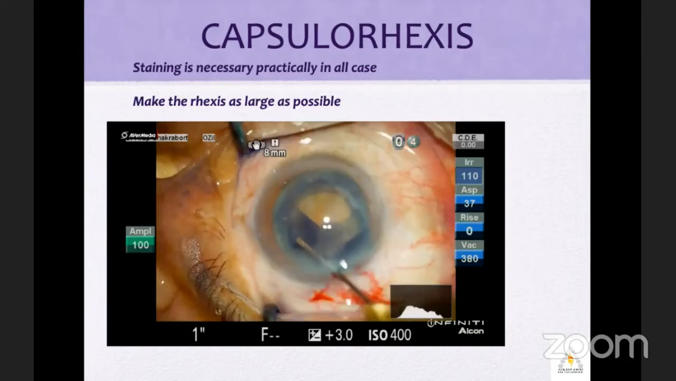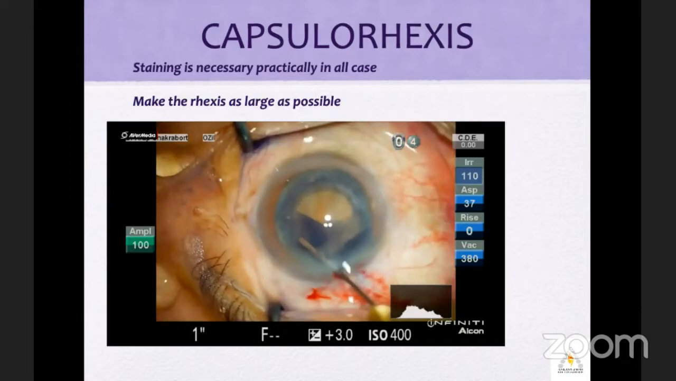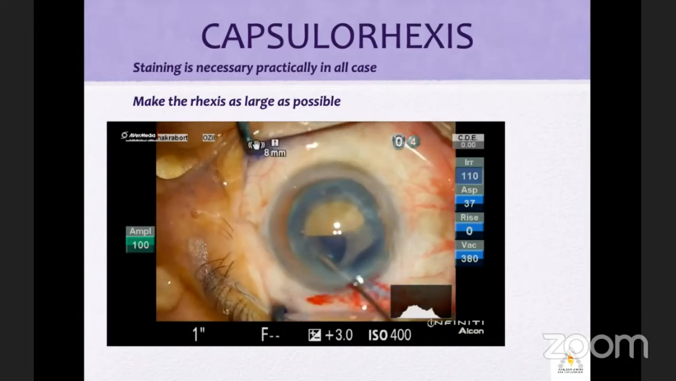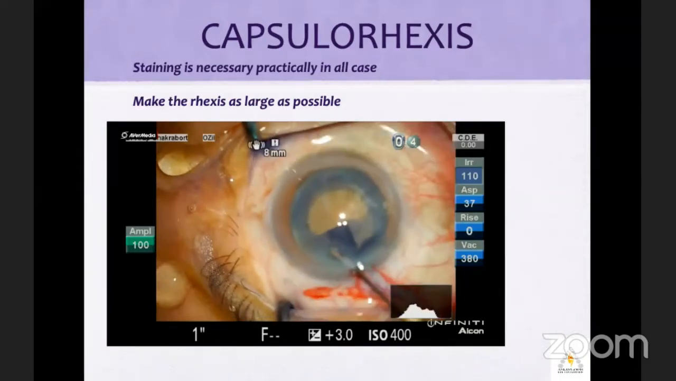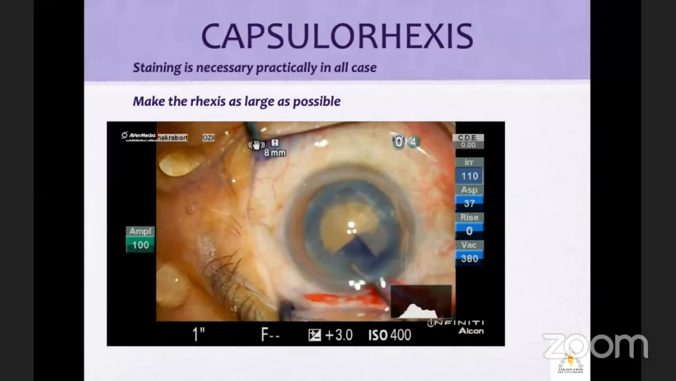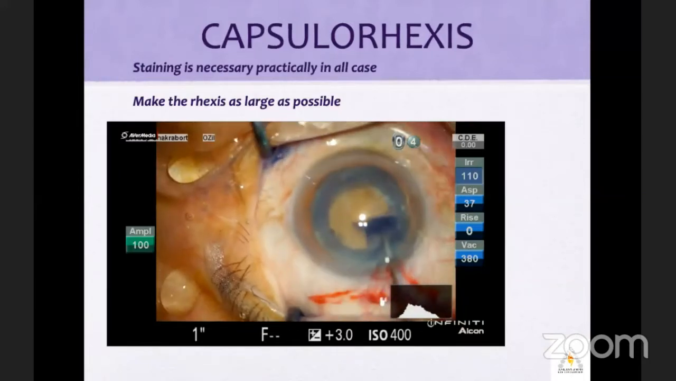Now, a standard 5 to 5.5 millimeter size of the rhexis should be attempted, to try to avoid any runaway of the surgery. Then your half of the job is done.